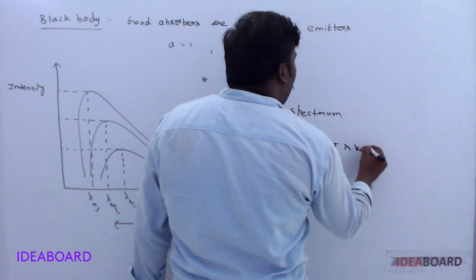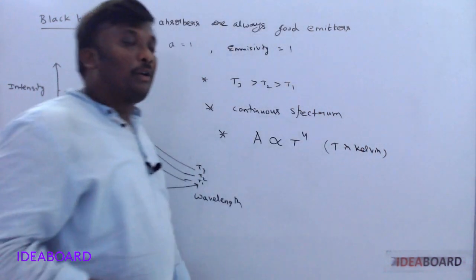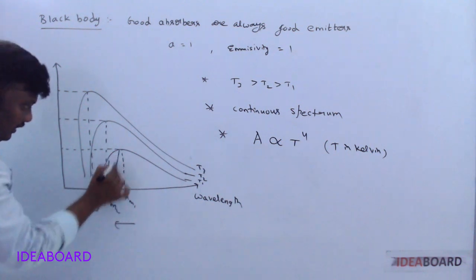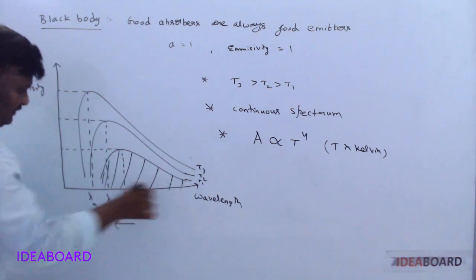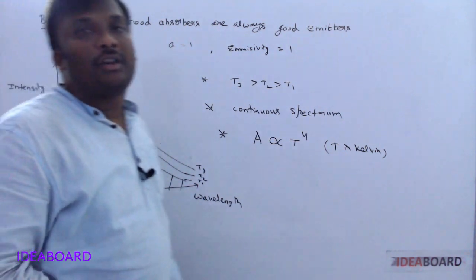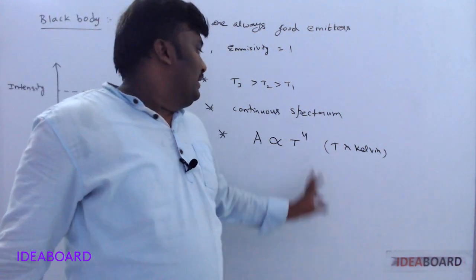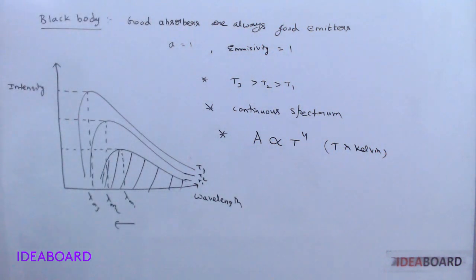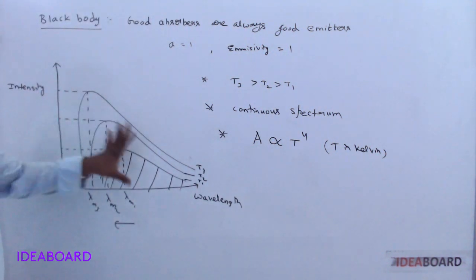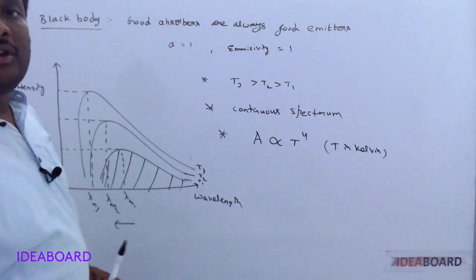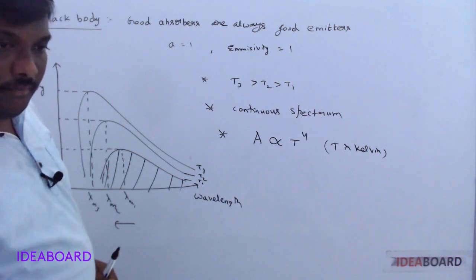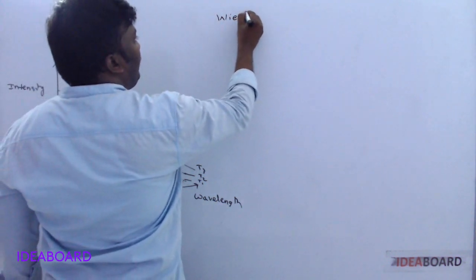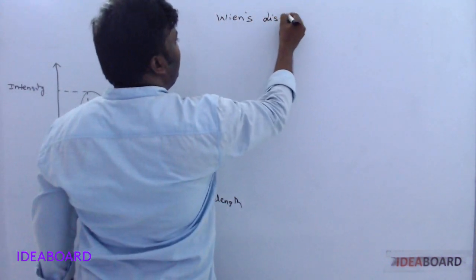Temperature is always in kelvins, required for this concept. So the area bounded by each curve is directly proportional to the fourth power of the temperature in Kelvin. These are the basic points required for the black body. From these observations, we have two laws. The first one is Wien's displacement law.